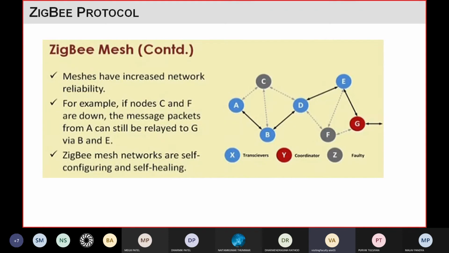Also self configurable means once you add more nodes, the network will add that node and consider that node. So it is a scalable type of network.